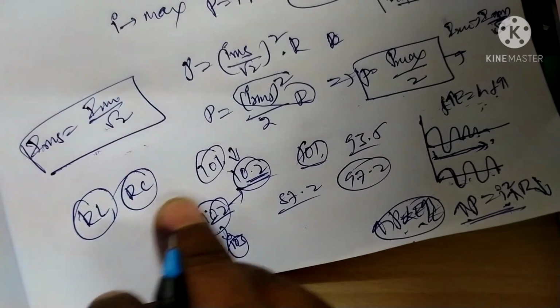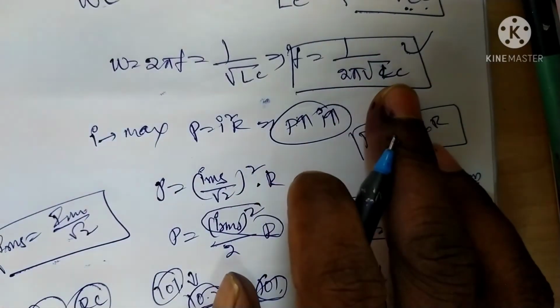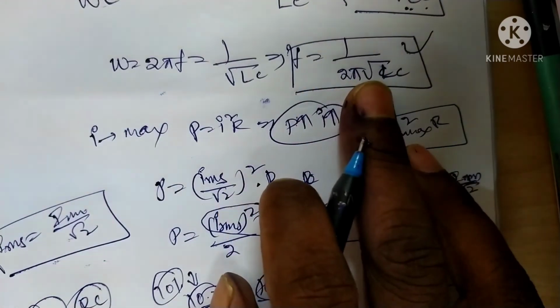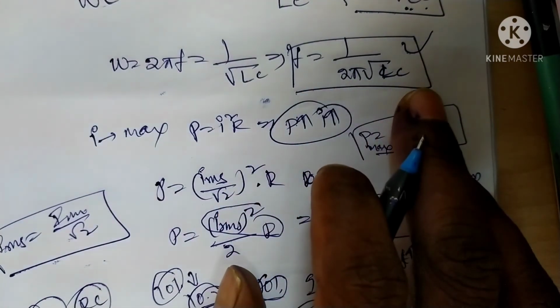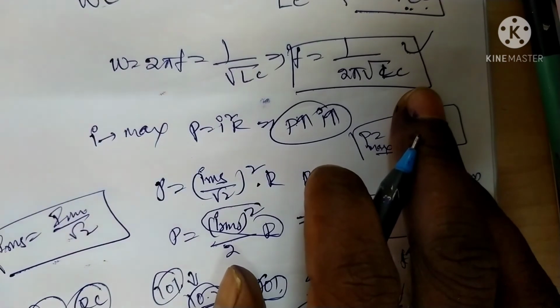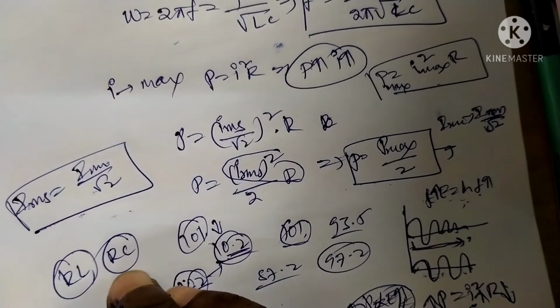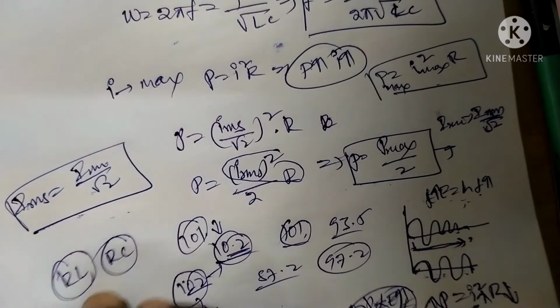From the equation, f is equal to 1 by 2 pi root of LC, the frequency depends only on L and C. That is the reason RC and RL circuits cannot have any type of resonance. That is, we are not getting any information from these circuits.